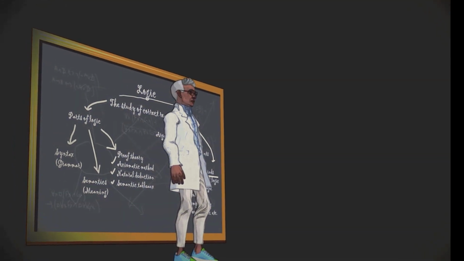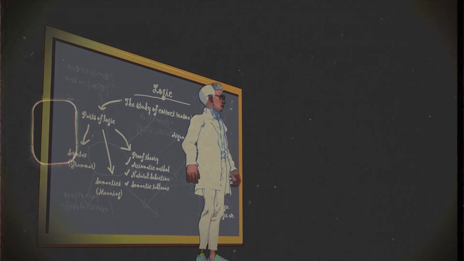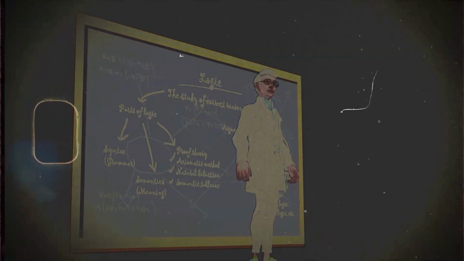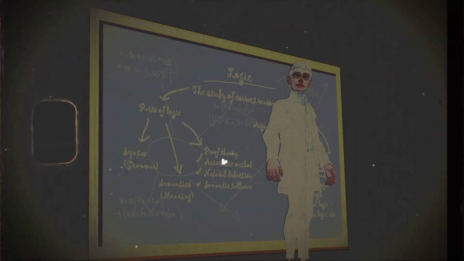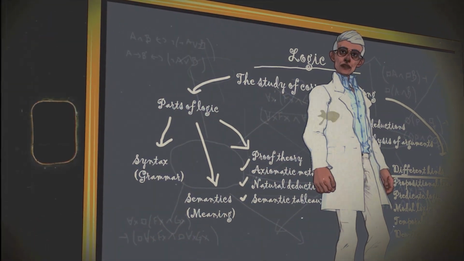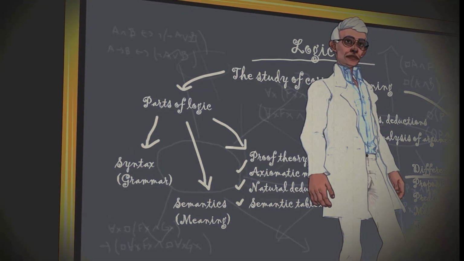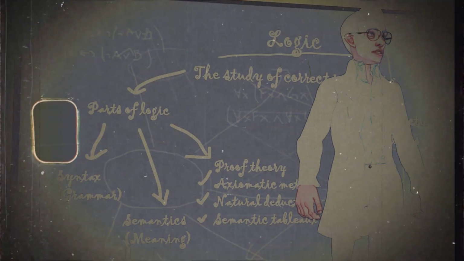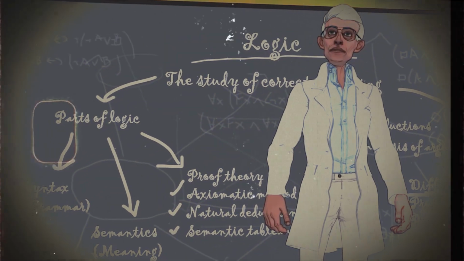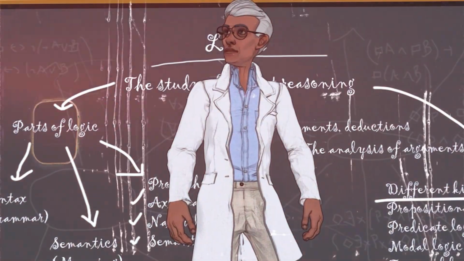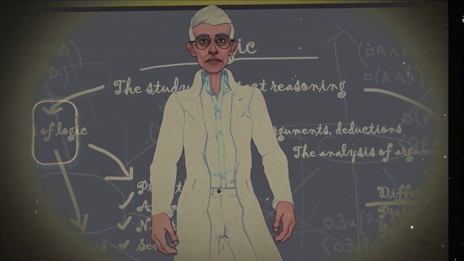Logic is often divided into three parts: syntax, semantics, and proof theory. Syntax deals with the grammar of a logical system, semantics with its meaning, and proof theory with proofs and derivations. Logicians also talk about metalogic, which is the study of logical systems and their properties. Metalogicians study questions such as, is everything we can prove in a given system valid? Can we prove everything we want to prove in a given system?